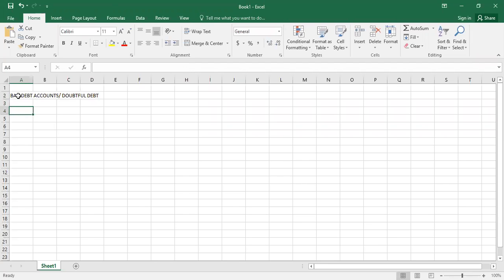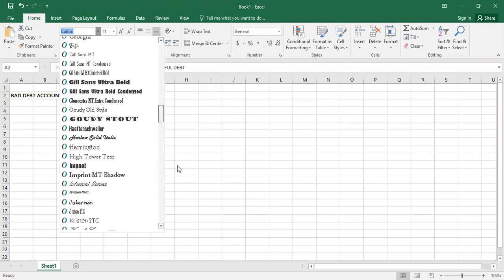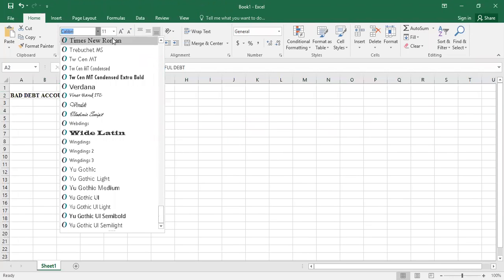Today our topic is bad debt accounts, or we can say doubtful debt. It is a very important topic because in accounting treatment, bad debt is very normal, and we have to estimate it as an expense.